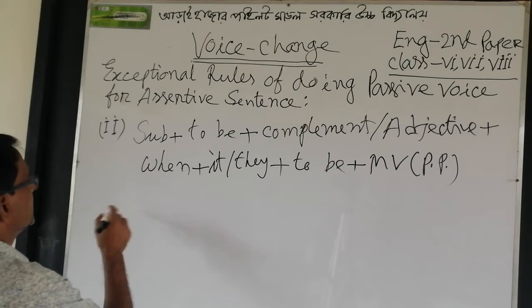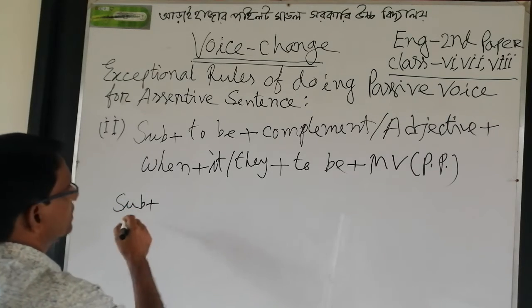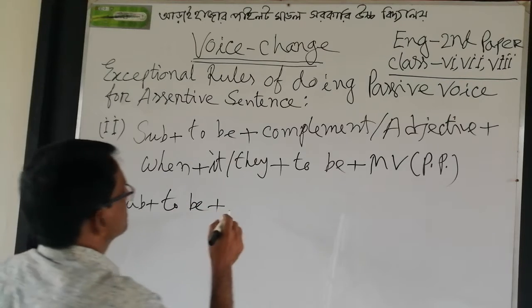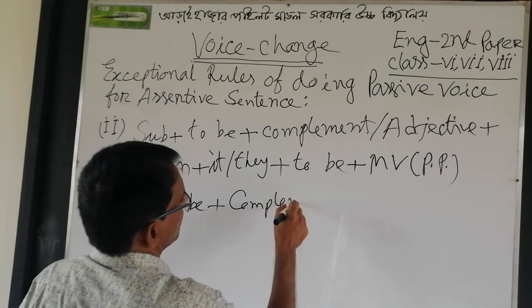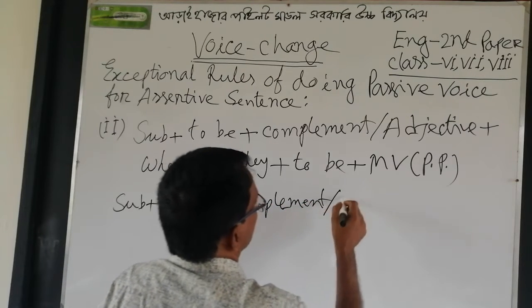This is here the given subject plus verb to be plus complement or adjective.